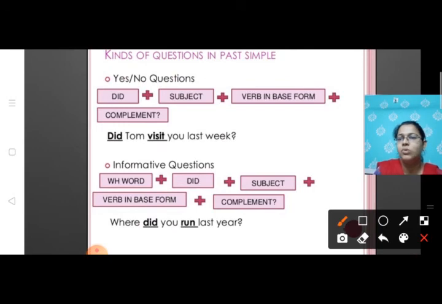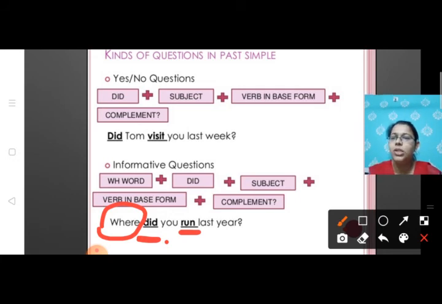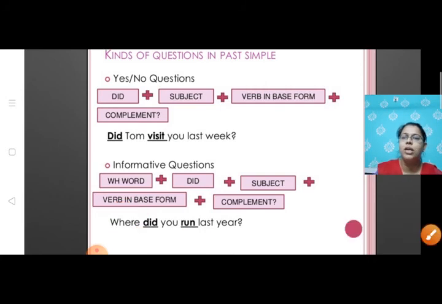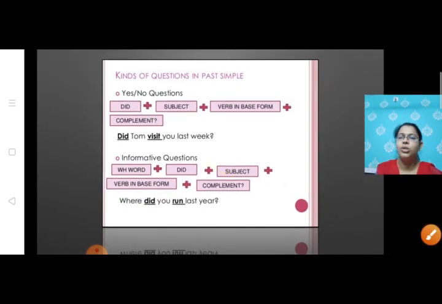Here you can see students that along with the word where, which is a WH word or WH question, हमने use किया है did. Where did represents past tense. You is the subject who is carrying out the activity, that is running, and run is the base form, that is the present form of the verb. Where did you run last year? So students, I hope you are clear with formation of questions in past simple.